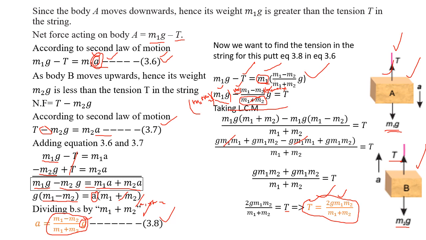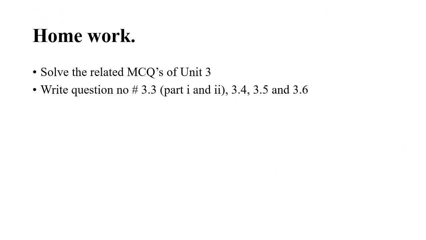It doesn't matter at which point you need to find the tension, because the string is a long wire-shaped object, so at each and every point in the string the tension will be equal to this one, right? And this will be the acceleration of the bodies attached to the string.